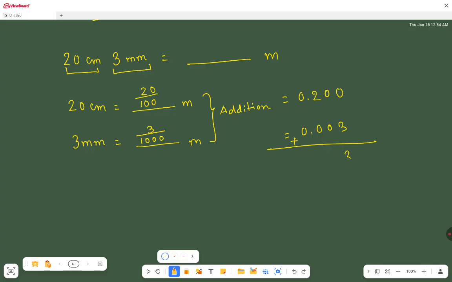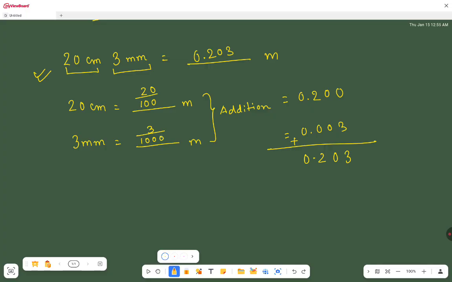So if we add, then we will get 0.203 meter. So 20 centimeter 3 millimeter is equal to 0.203 meter. So this is the way we are going to convert.